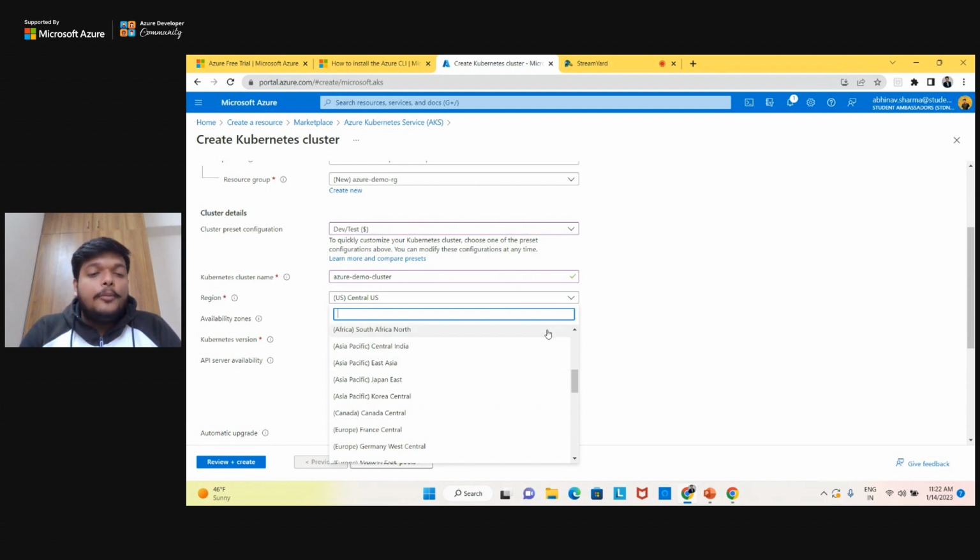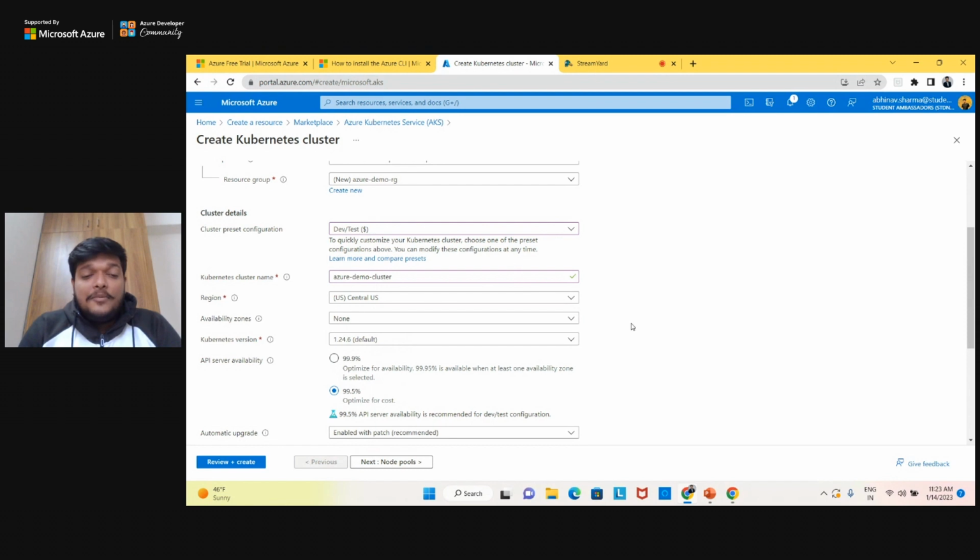So for demo purposes I'm keeping it in central US, but if you are working as a professional for any clients, just keep in mind that your region should be nearer to the clients who are using it, for the least downtime and lagging of your clusters, right? For now we can go with the central US because there is no dependency for that. And it also offers you the availability zones, like every region has 2 to 3 availability zones for the physical data centers.